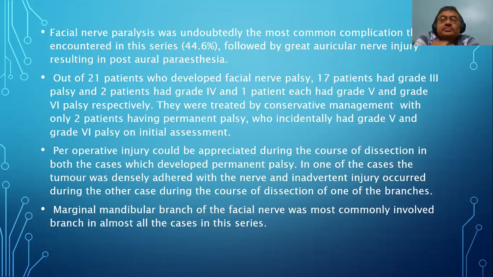Why? Reason? During the incision, the marginal mandibular branch, it is the most commonly encountered. Why? So in all incisions of parotid surgery, the anterior or lower part should not extend beyond the angle of the mandible, and it should end at least 2.5 centimeters below. Otherwise, chances of injury to the marginal mandibular are very high. Yes, sir. Okay.